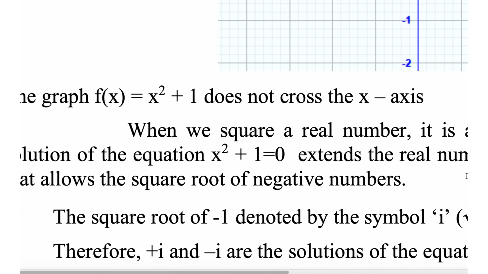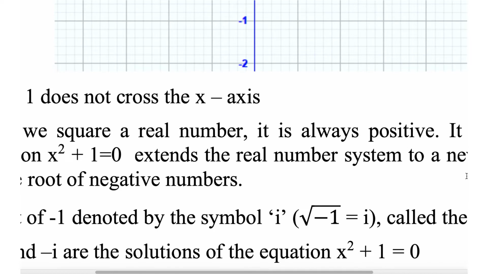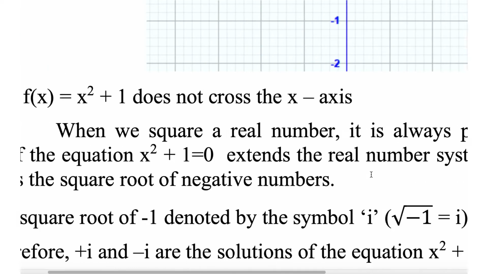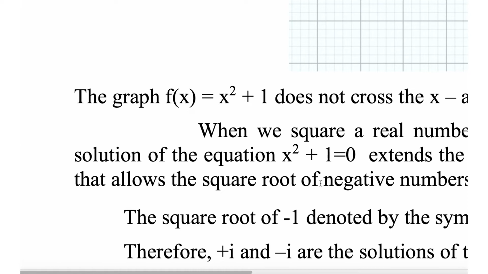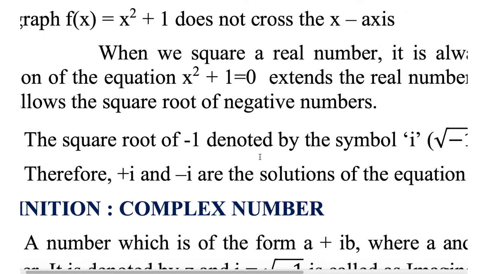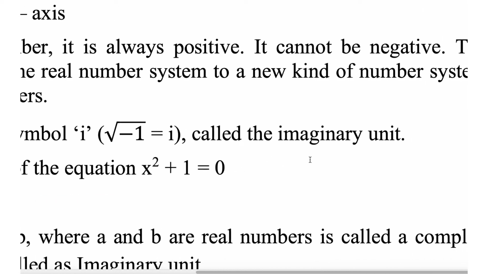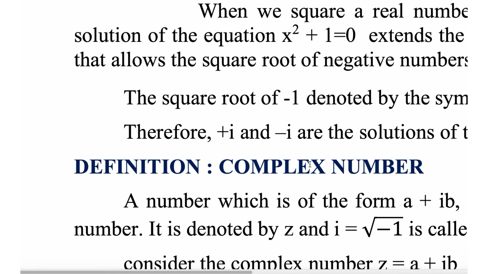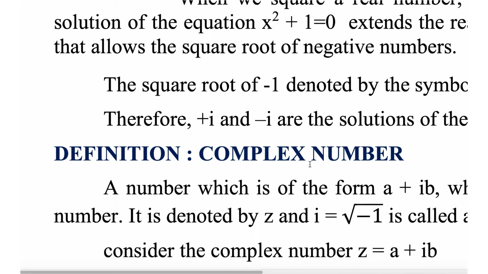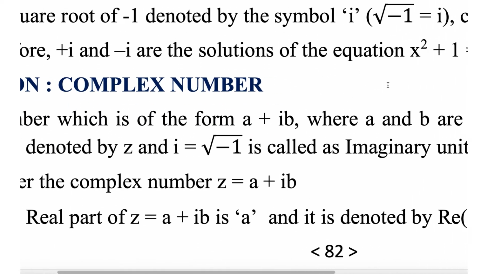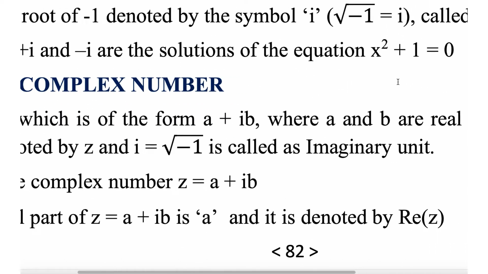The solution of the equation x square plus 1 equal to 0 extends the real number system to a new kind of number system that allows the square root of negative numbers. The square root of minus 1, denoted by the symbol i, is called the imaginary unit. i is the imaginary unit, sometimes it is also called j, but we will stick to i in this subject. Therefore plus i and minus i are the solutions of the equation x square plus 1 equal to 0.